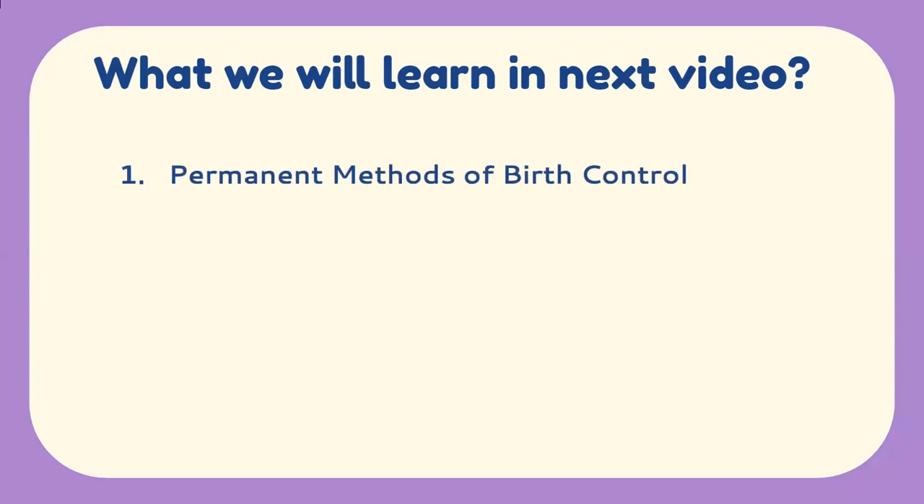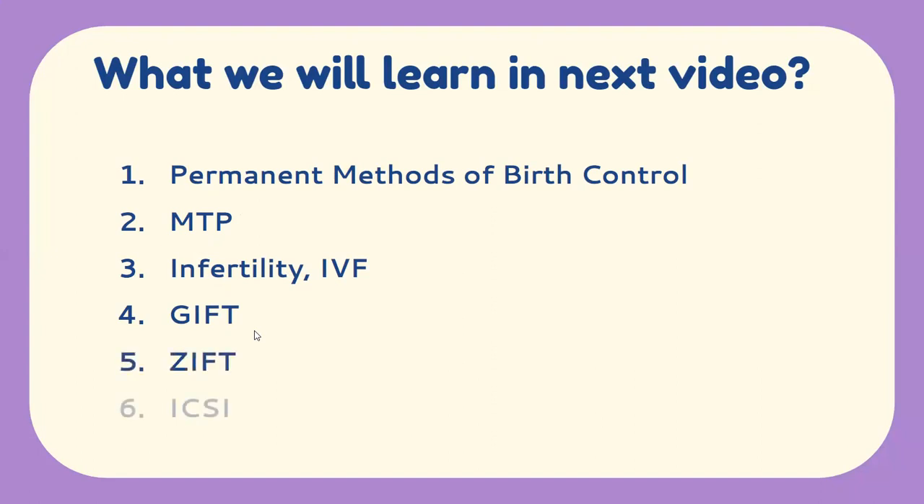In the next video, we will see the permanent methods of birth control. And there you have various small subtopics like the MTP, infertility, IVF. Okay, permanent methods of birth control, and then we will move to certain side topics, which is infertility. That is how fertility can be improved by in vitro fertilization, GIFT, ZIFT, and ICSI. So these all we are going to see in the next video of this chapter. This will be the last video. This is the last topic of your chapter.